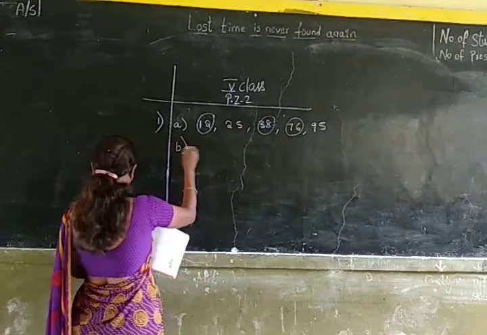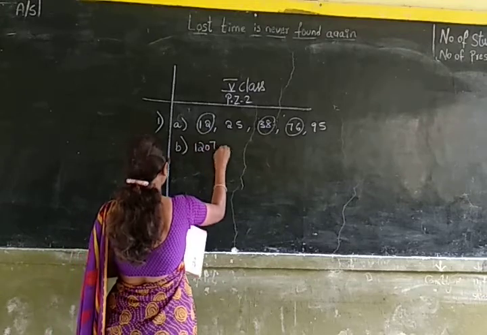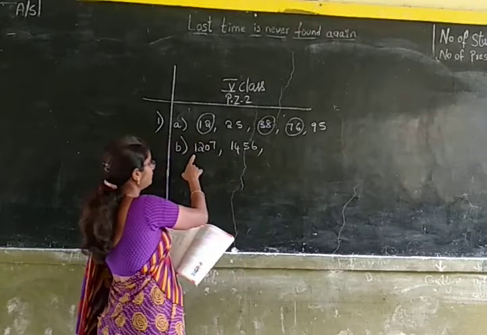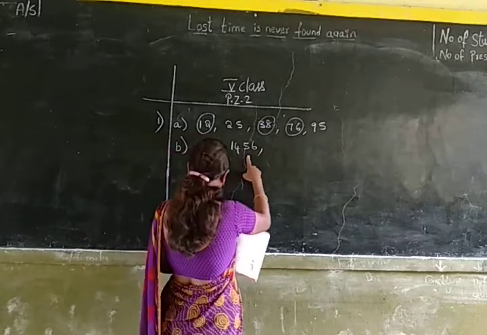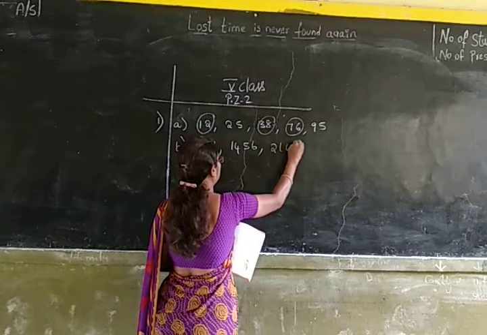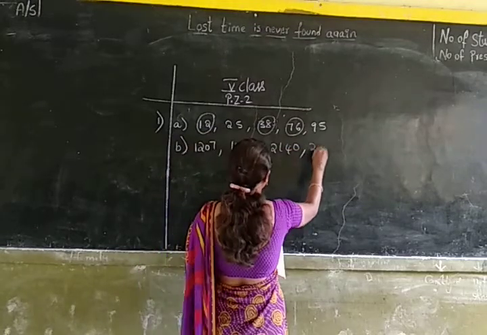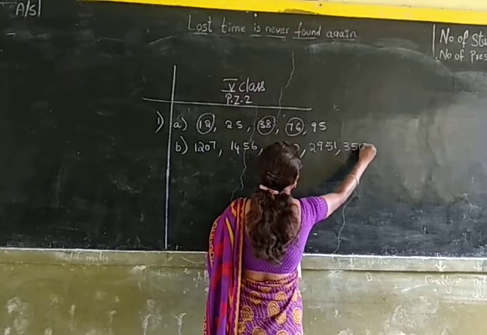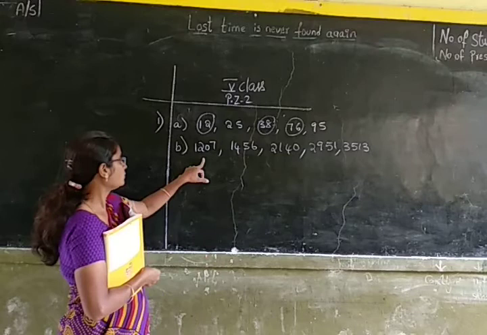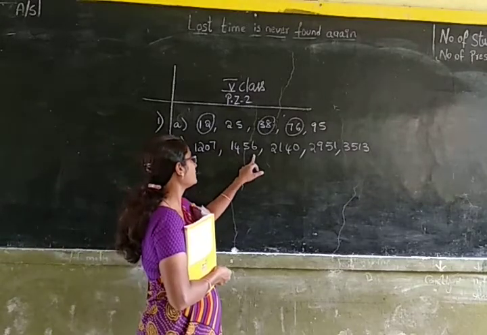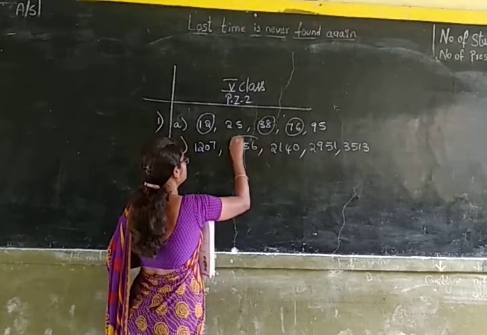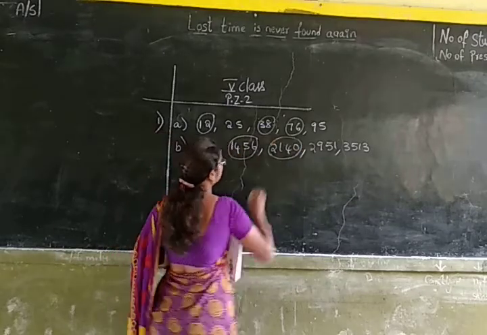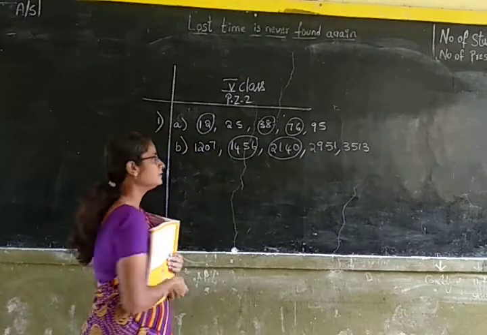Now let us do the B sum. 1,207, 1,456, 2,140, 2,951, 3,513. Okay children. So here 1,456 is having 6 in its ones place, so it is an even number. 2,140 is having 0 in its ones place, so it is an even number.